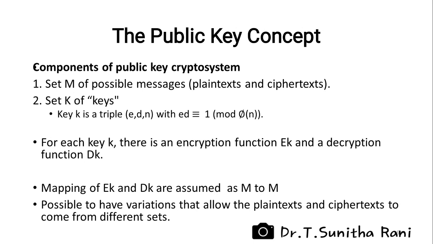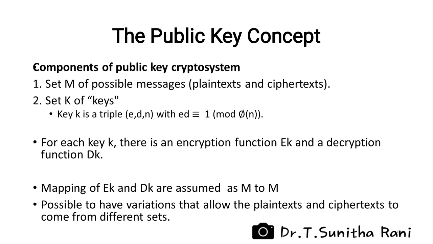A public key crypto system is built up of several components. First, there is the set M of possible messages, that is the potential plaintext and ciphertext. There is also the set K of keys. These are not exactly the encryption or the decryption keys in RSA. A key K is a triple E, D, N with ED congruent to 1 mod phi of N. For each key K, there is an encryption function EK and a decryption function DK.